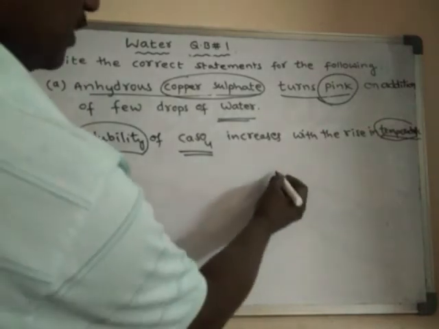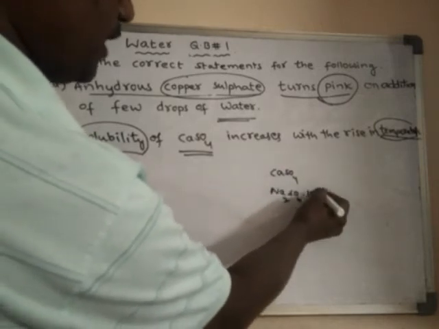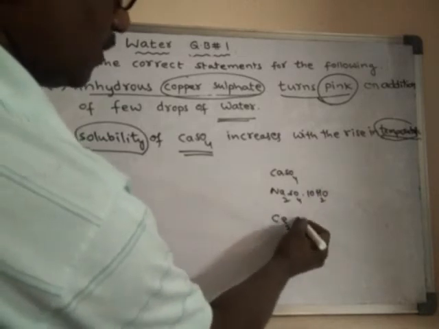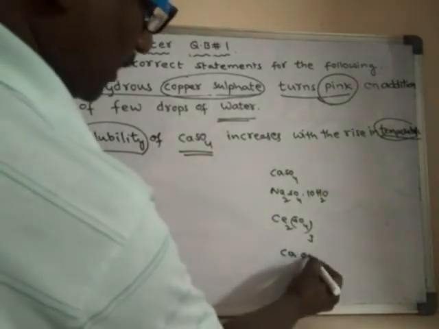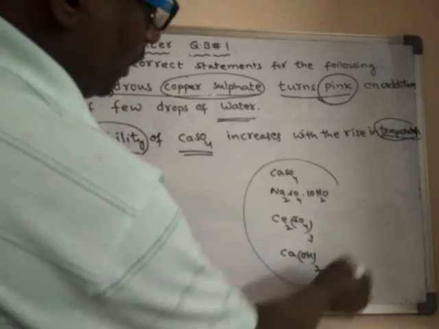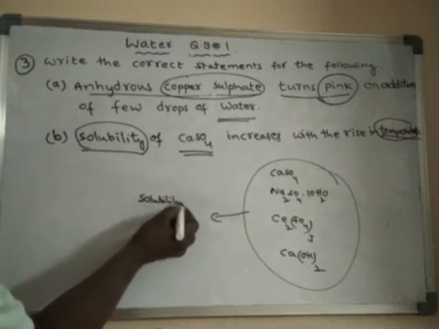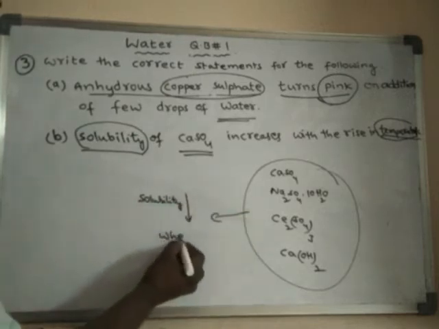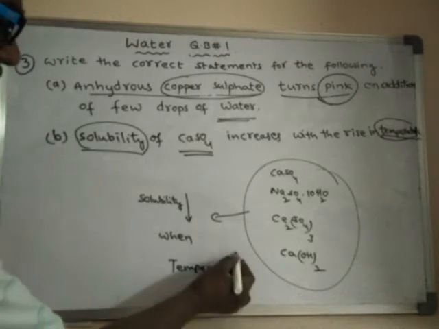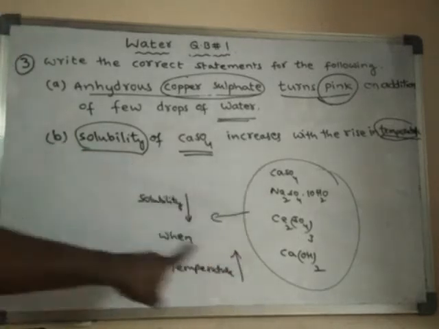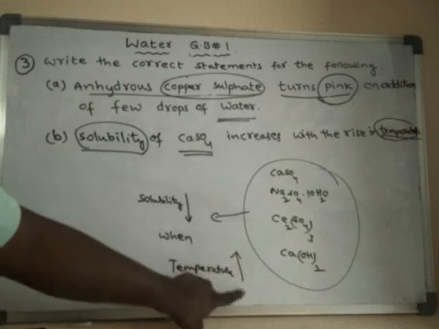So already we learnt that the solubility of calcium sulfate, sodium sulfate decahydrate, ceric sulfate, calcium hydroxide, etc. decreases when temperature is raised, or increased.